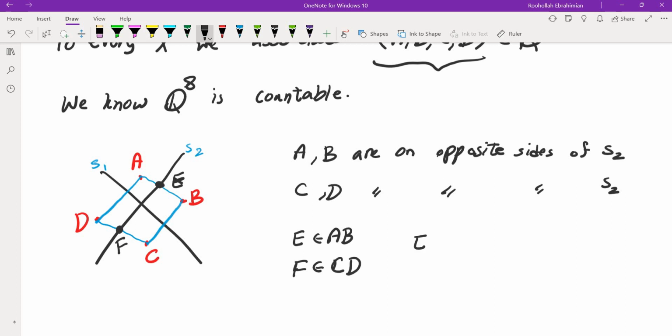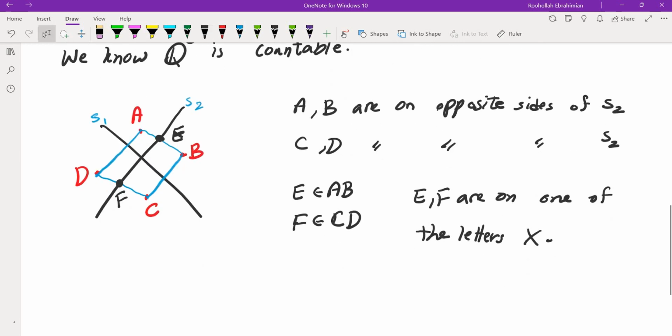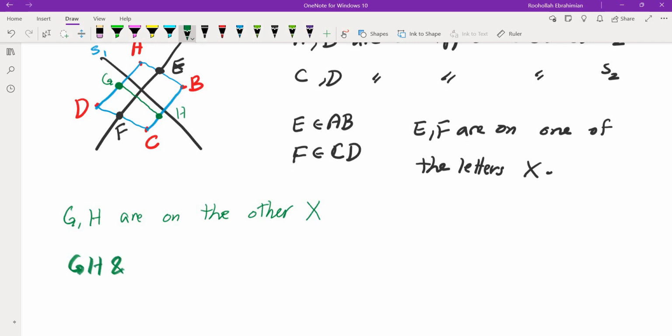And these two points E and F are on one of the letters X. So we know that. So in a similar fashion, we can find two points, maybe G and H. So G and H are on the other X. So that means because G and H are on BC and AD, GH and EF intersect.